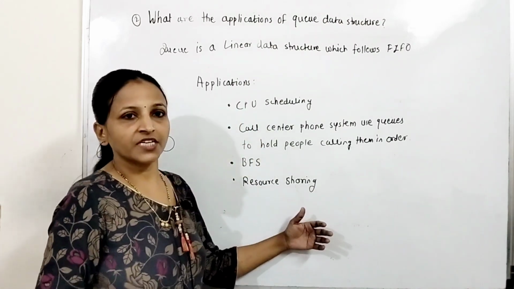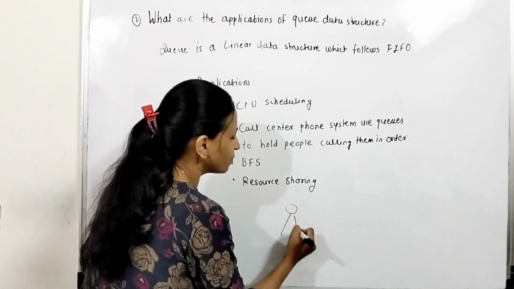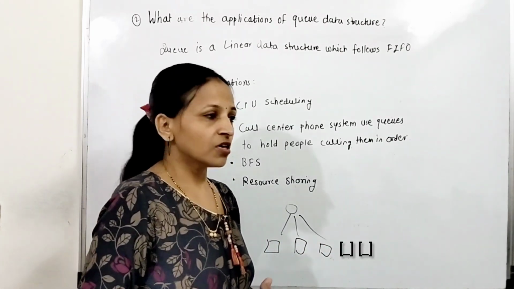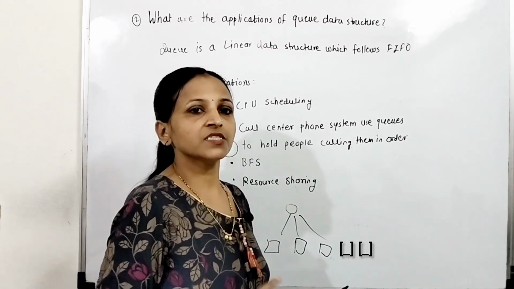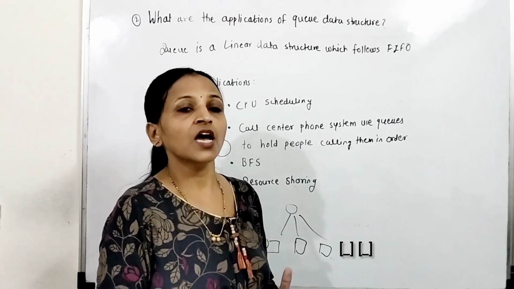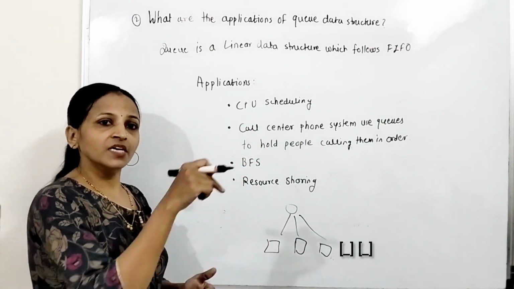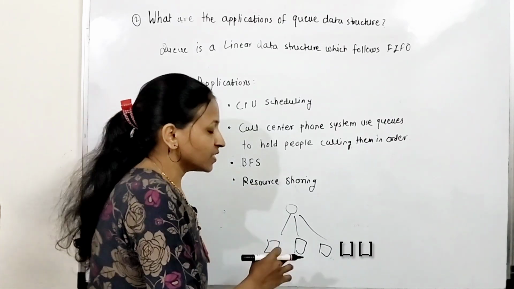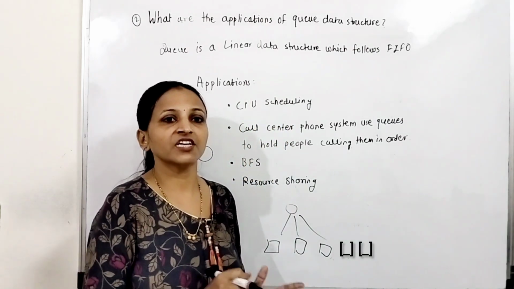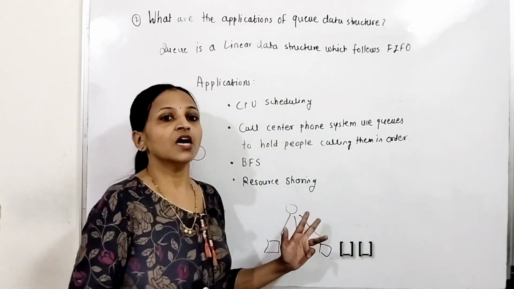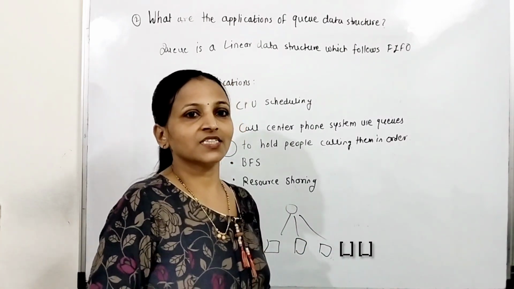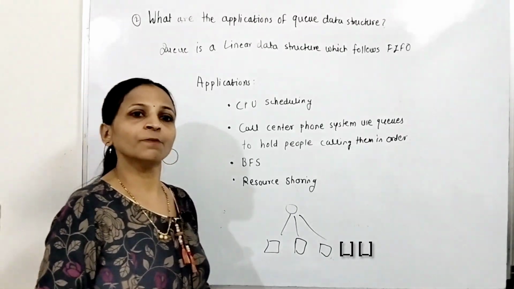The next one is resource sharing. For example, suppose there is only one printer and 5 computers are connected to it. Suppose all the computers are giving requests to that printer for printing some documents, then at a time all the requests cannot be handled by that printer. One by one those should be handled. Whatever request came first will be served first always, and all the requests coming are queued, and then one by one all the print requests are processed by that printer. In this device sharing, or resource sharing, the queue data structure is used internally. These are some of the applications of queue data structure.